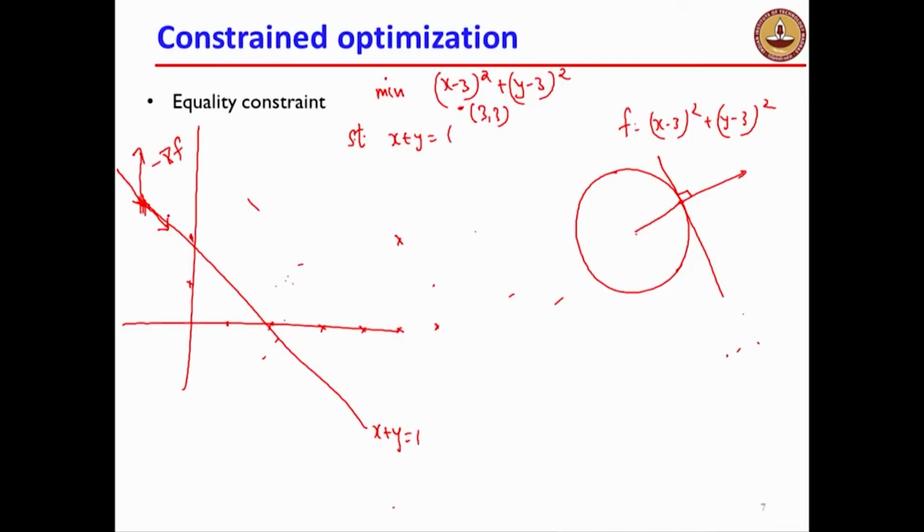So what could be an example of such a direction? This is an example of such a direction. This is an example of such a direction. These two directions keep me on the line. Basically the same direction, one is 180 degrees the other way. So I can only go along these directions.